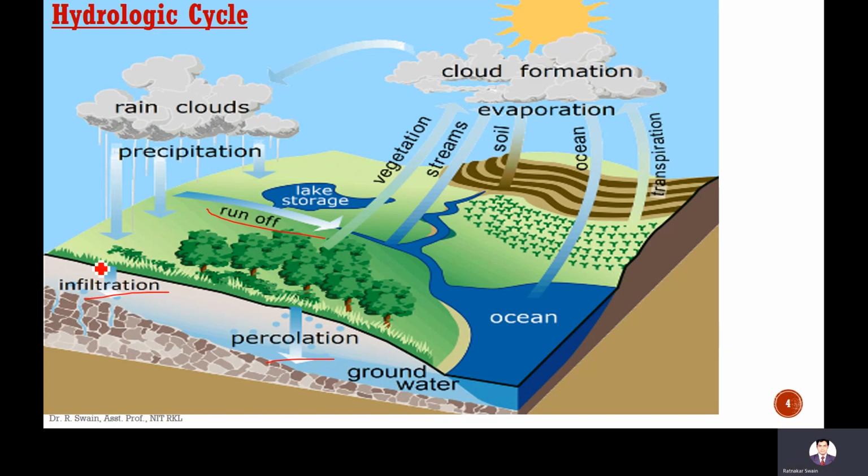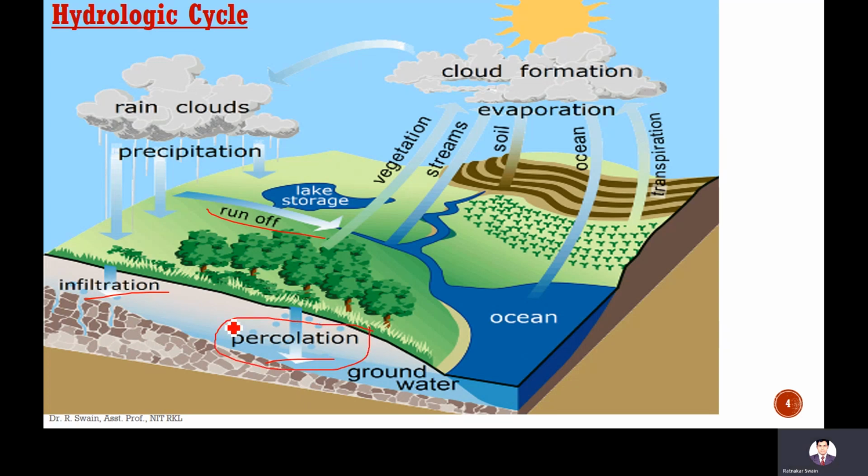Infiltration means the water fills the porosity of the soil. Percolation means that after filling of the porosity, when the soil is fully saturated, water again enters the ground and joins the groundwater table. That is called percolation.